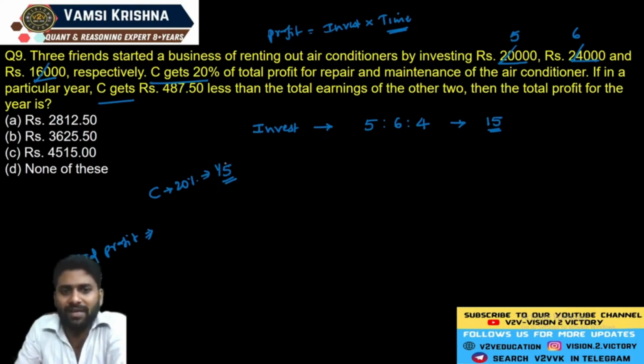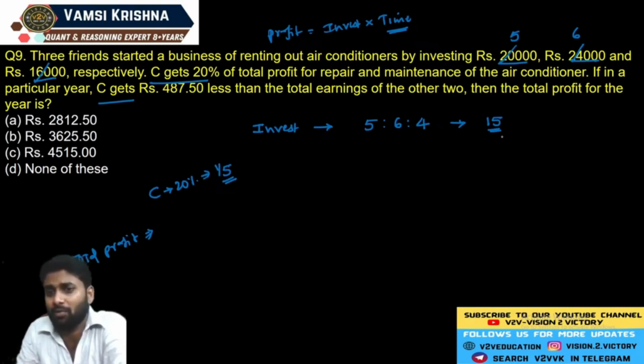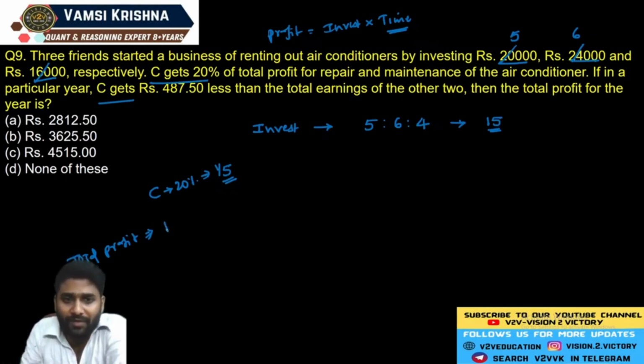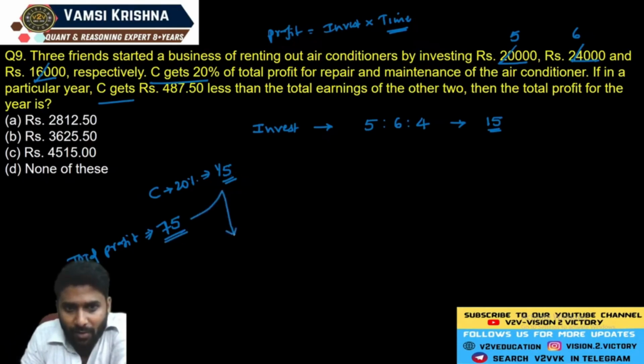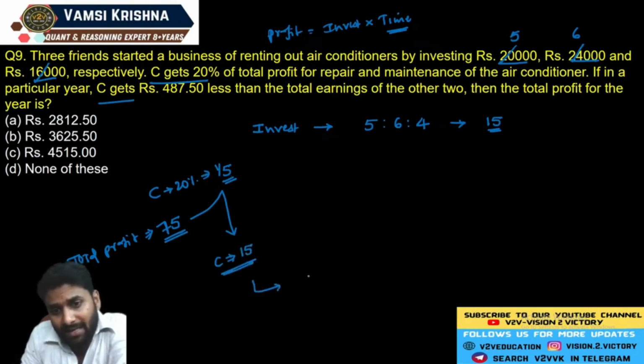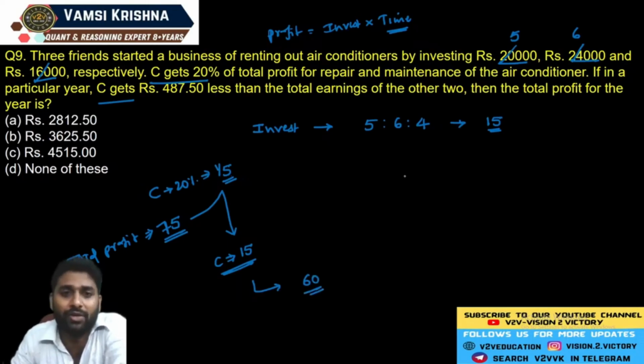Let me tell you, we need to pay one fifth of the amount as C's repair and maintenance, and we have to pay the remaining amount, 15 parts, divided according to the ratio of investment. My suggestion, take a common multiple of 5 and 15. Here, total profit is exactly equal to 75 units, because 75 is a common multiple of 5 and 15. Out of 75, one fifth of the amount we have to pay for C. So one fifth of 75 is exactly equal to 15 units. And the remaining 60 units we have to divide according to their investment.